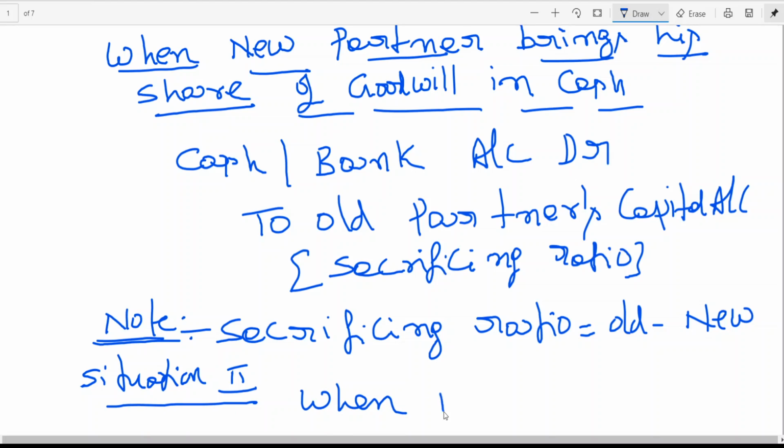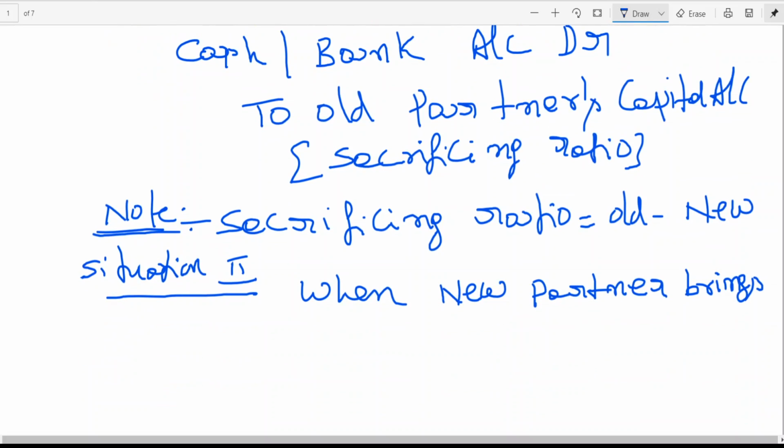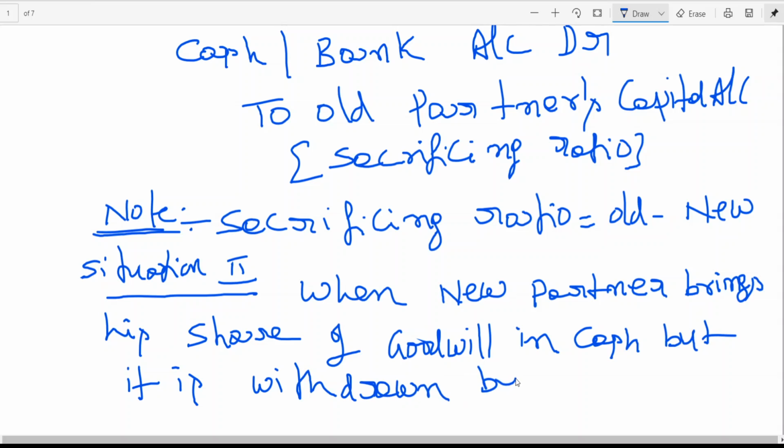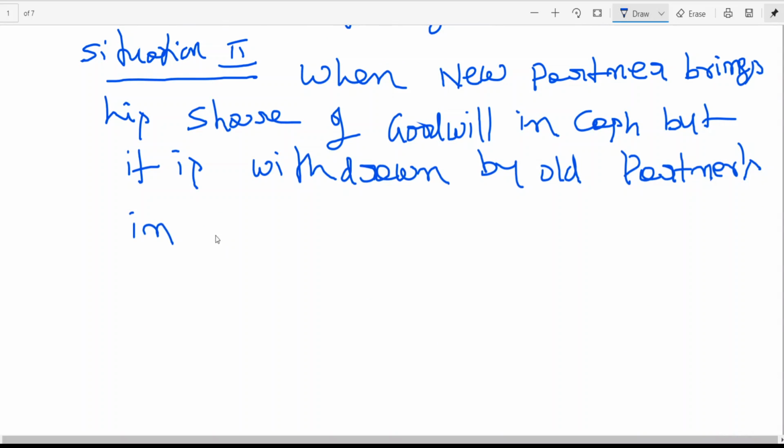When the new partner brings his share of goodwill in cash, but it is withdrawn by the old partners.